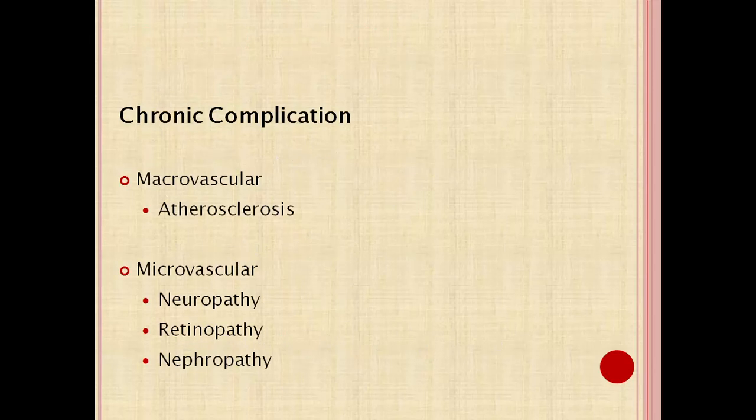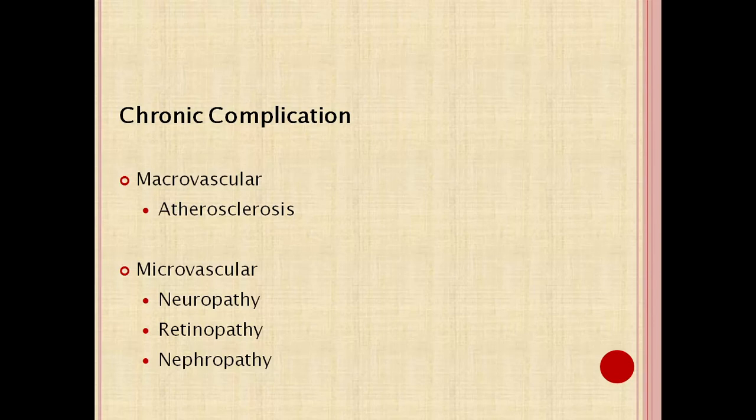Chronic complication: when there is a high, uncontrolled blood glucose level, that leads to chronic complications. That is mainly due to the glycation of various proteins. They are mainly classified as macrovascular and microvascular complications. Macrovascular complication includes atherosclerosis,